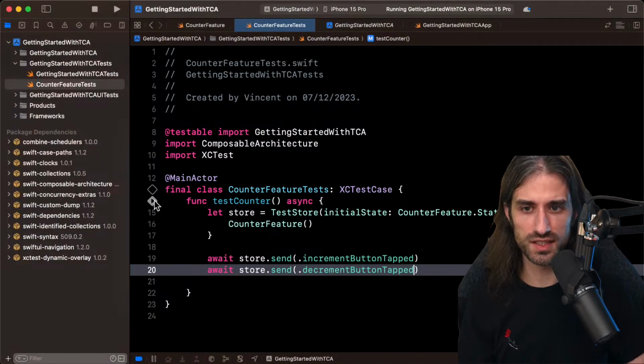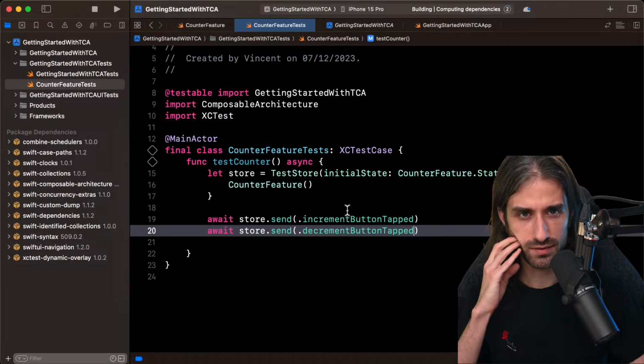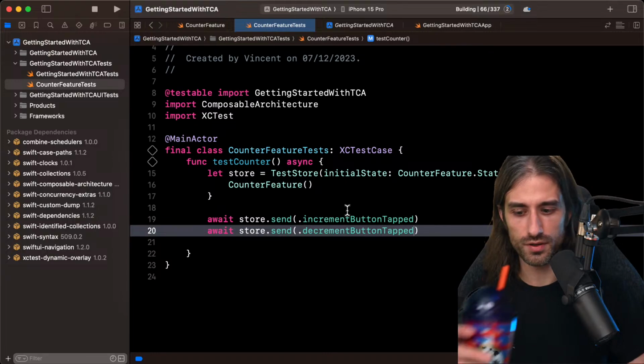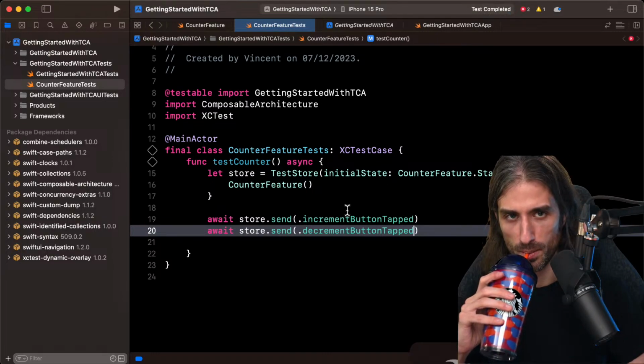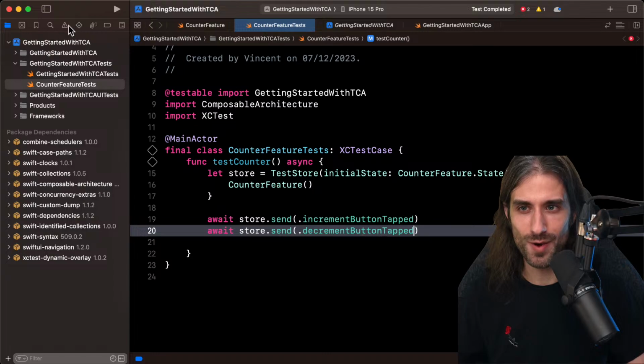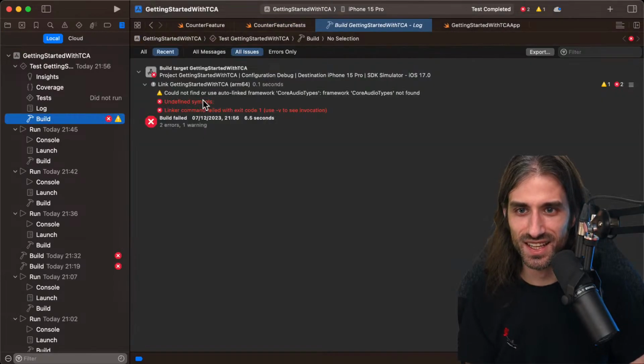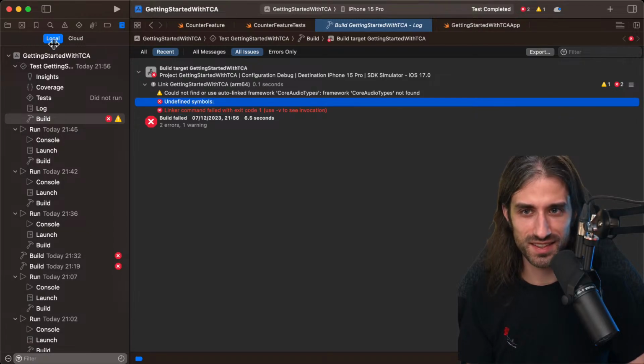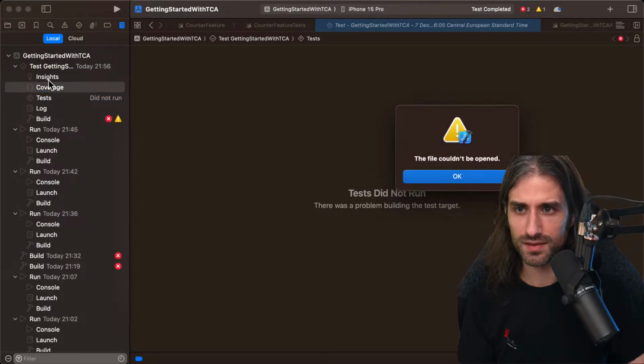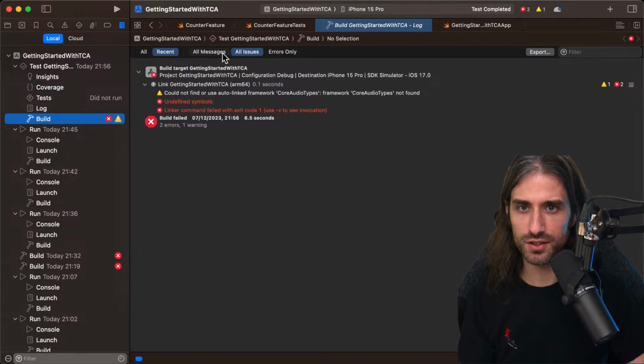So let's run the test to see that we get what we're supposed to get. It will probably take a bit of time to build the first time. Build failed. Why? I don't like this kind of error. Undefined symbol. Can I get something a bit better? Maybe if I go here and show all issues. So it says could not find or use AutoLink framework.